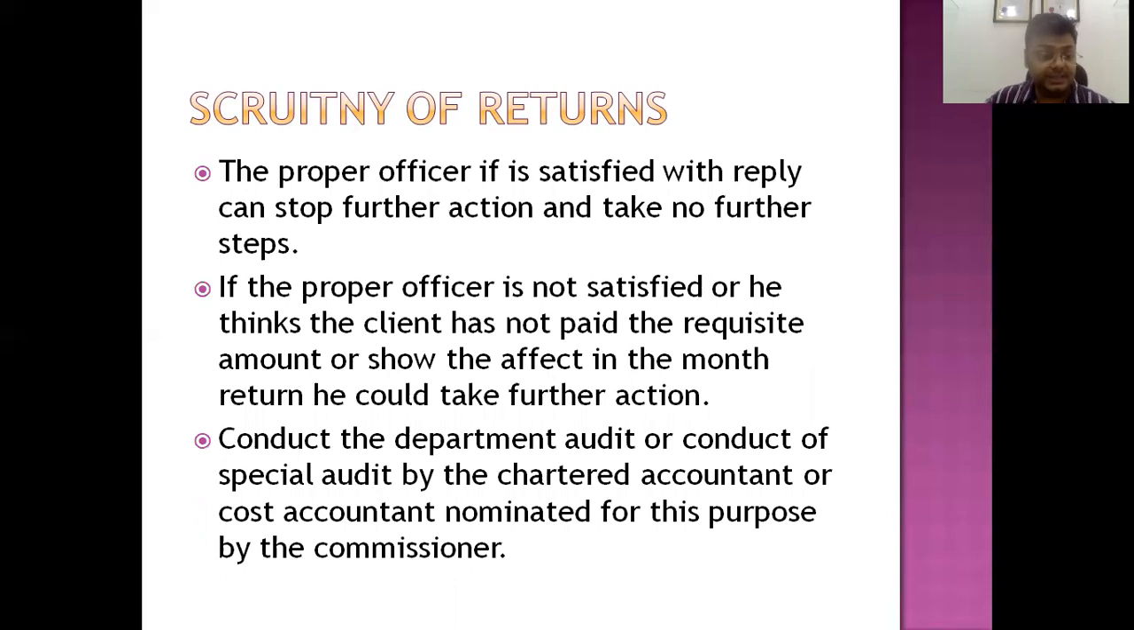If the proper officer is satisfied with your reply in case of discrepancy, then the scrutiny of returns will be stopped. Otherwise, if the proper officer is not satisfied and thinks that you have not paid the tax that ought to be paid, or you have not corrected the return in the month when the notice was issued, or have not adjusted the excess tax liability, he may move further. The proper officer here cannot just take action against you on the basis of scrutiny of returns notices. He has to go for other sections.